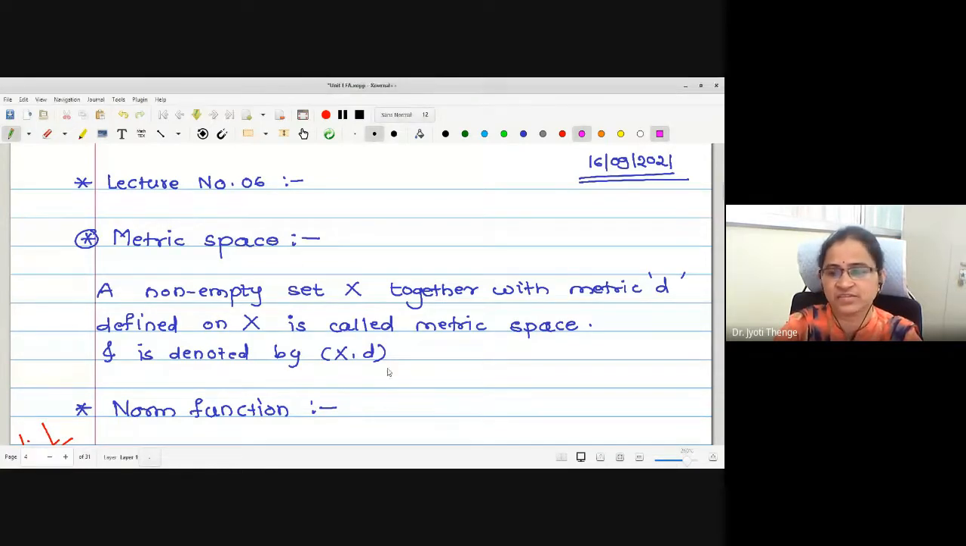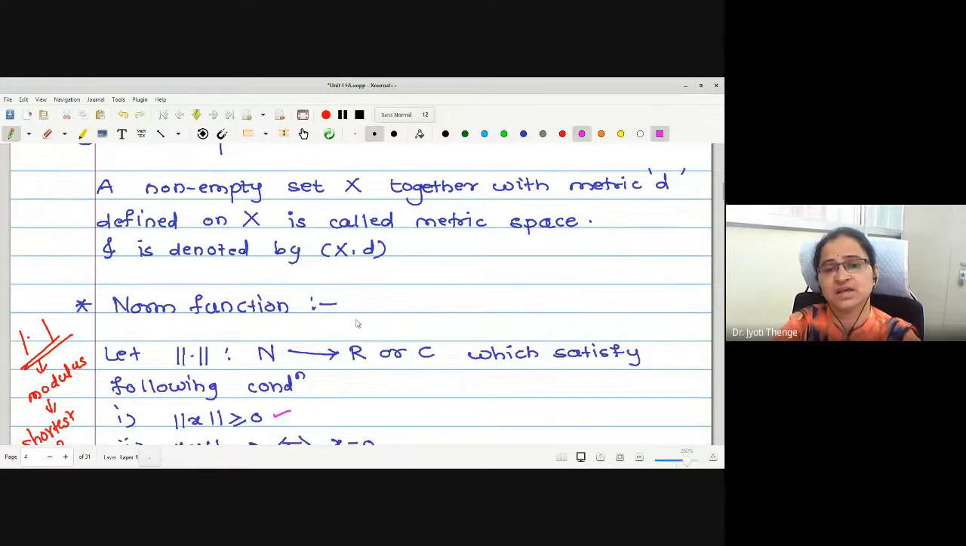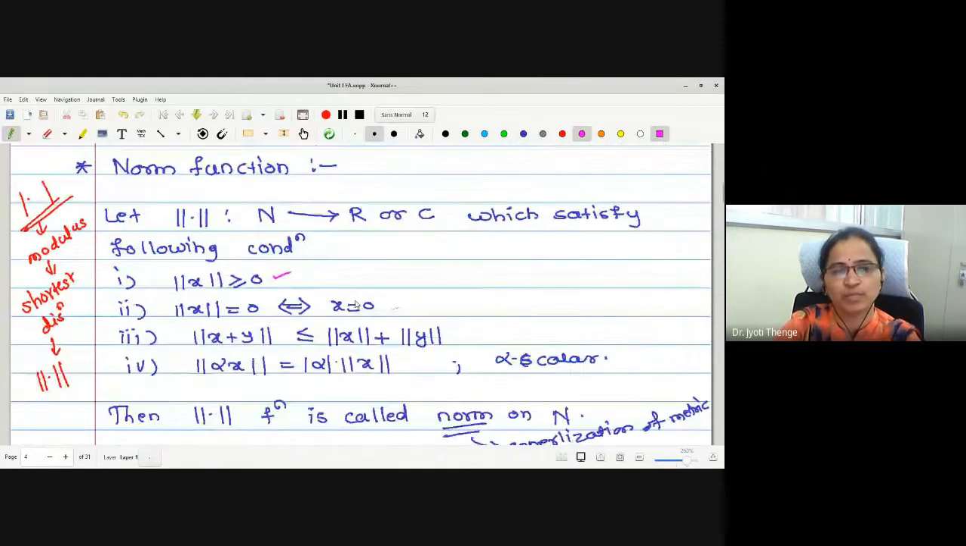In the last lecture, we have seen some basic notions such as metric space. Metric function we have seen earlier. Therefore, metric space is actually a vector space together with the metric d. That is, a vector space in which a distance is calculated with the help of a metric d is called a metric space.